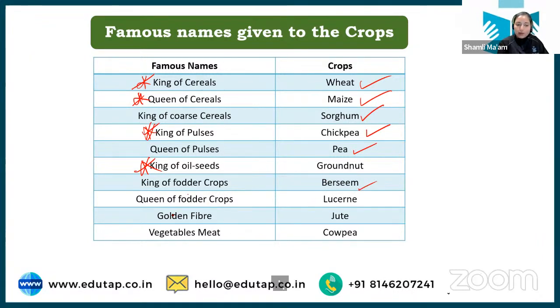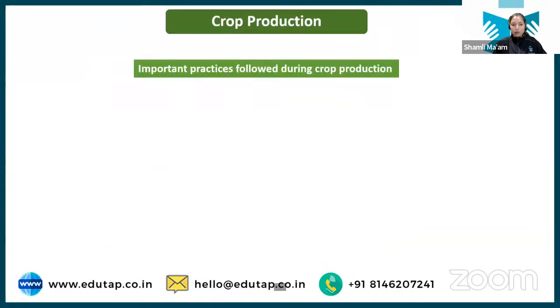A queen of fodder crop is lucerne, very important. And golden fiber is jute, that you have already learned, right? Vegetable meat is cowpea, important. Cowpea has high protein content, that's why it is known as vegetable meat. So these are some important facts that again you have to learn.